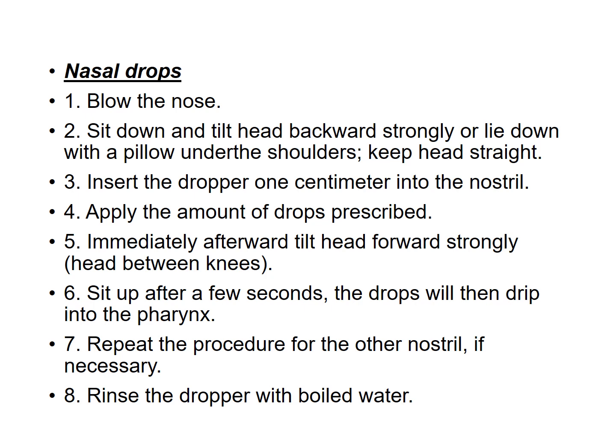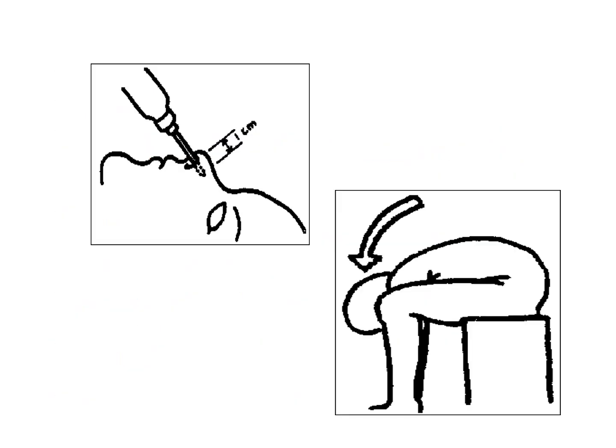Immediately after application of the drops, tilt your head forward strongly in between your knees. Then sit up after a few seconds. Then the drops will drip into the pharynx, and repeat the procedure for the other nostril. Rinse the dropper with boiled water. See here, tilt your head back, put the nozzle into the nostril and apply the drops, and immediately tilt your head forward in between your knees for a few seconds.